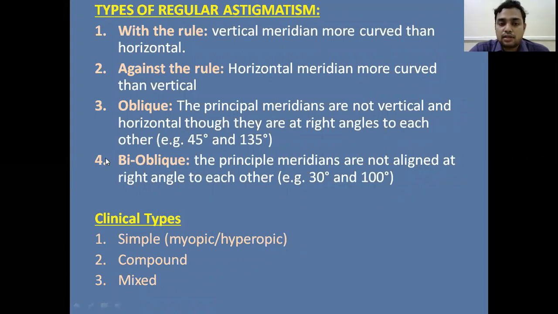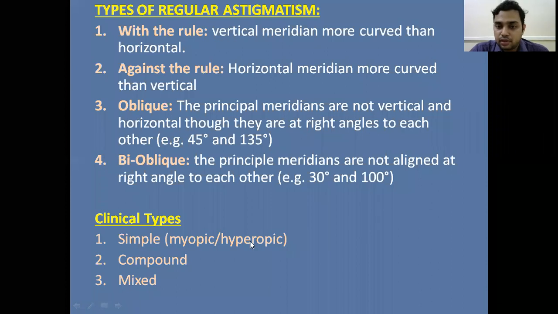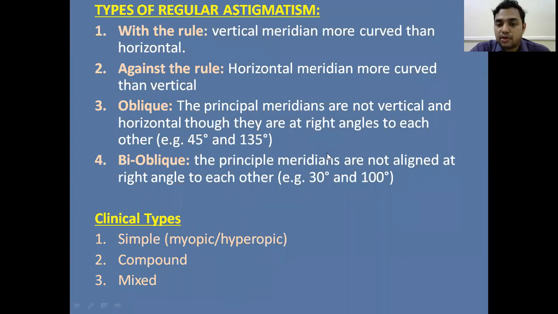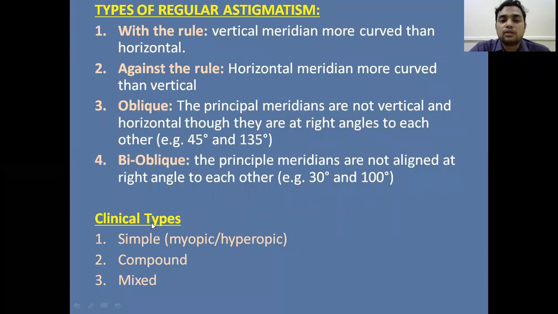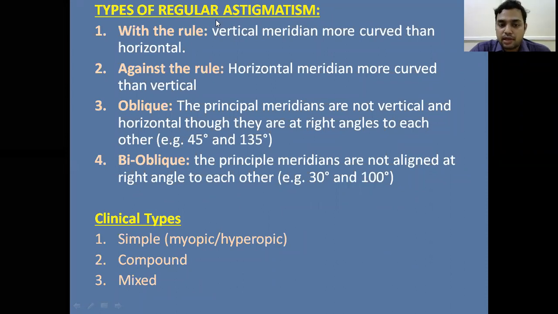So coming to the last type, that is bi-oblique. Here the two principal meridians are not aligned at right angles to each other. In bi-oblique, the two meridians are not vertical and they are not at right angles to each other. Suppose one meridian is at 30 degrees and the other meridian is at 100 degrees. The difference is 70 degrees, so they are not at a right angle. So these are the different types of regular astigmatism.